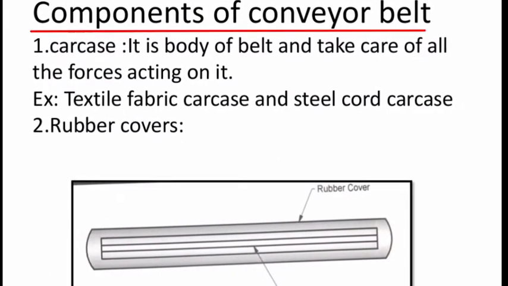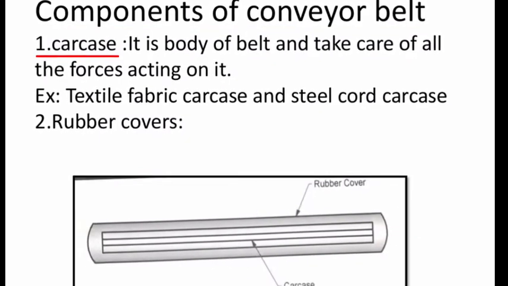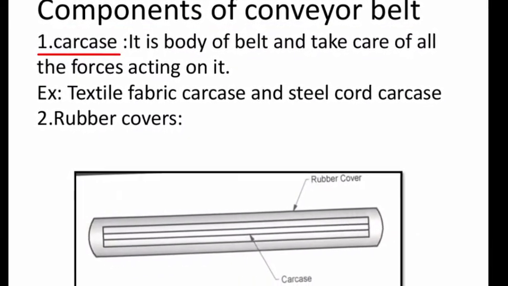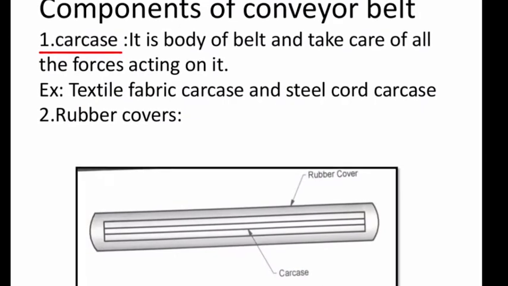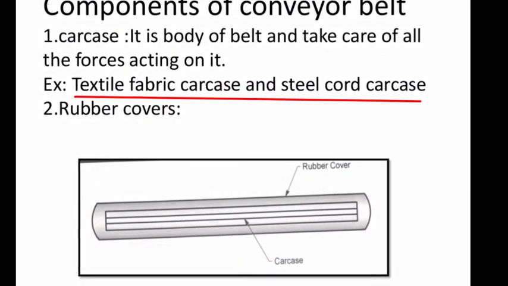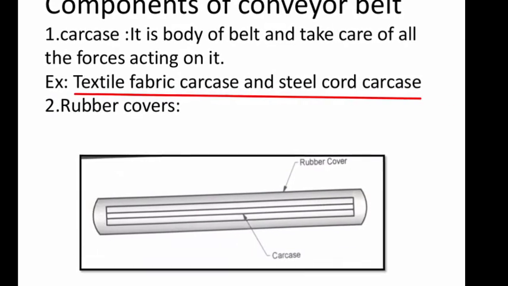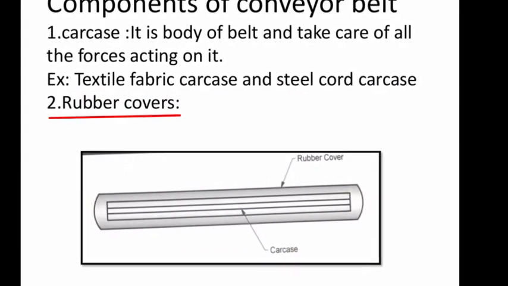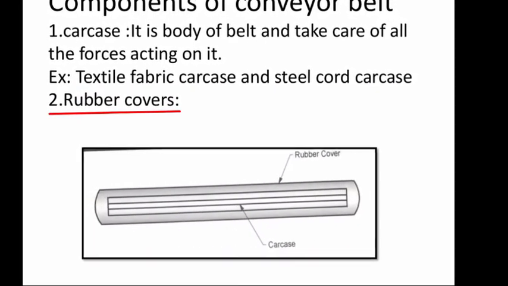Components of conveyor belts. 1. Carcass. It is the body of the belt and takes care of all the forces acting on it. Examples of carcass are textile fabric carcass and steel rod carcass. The other component is the rubber covers.